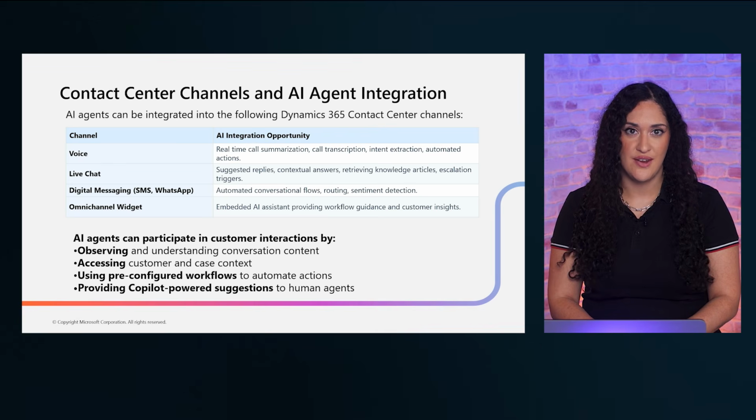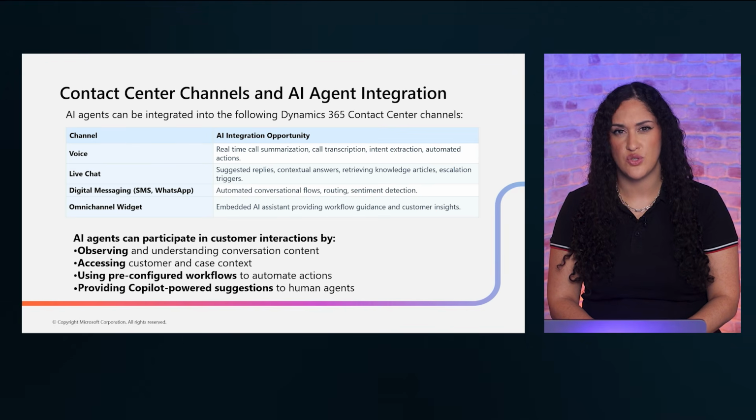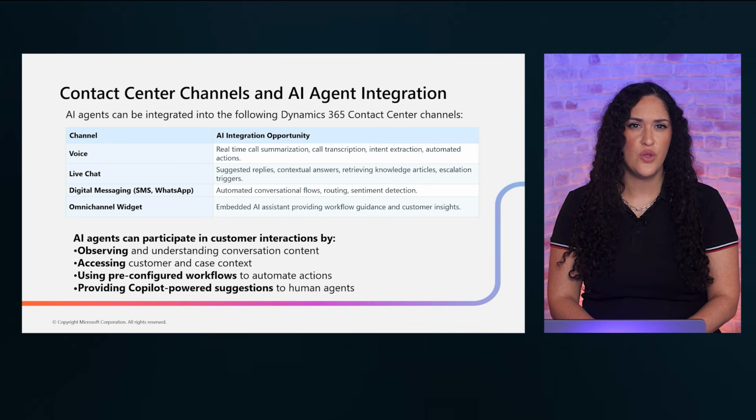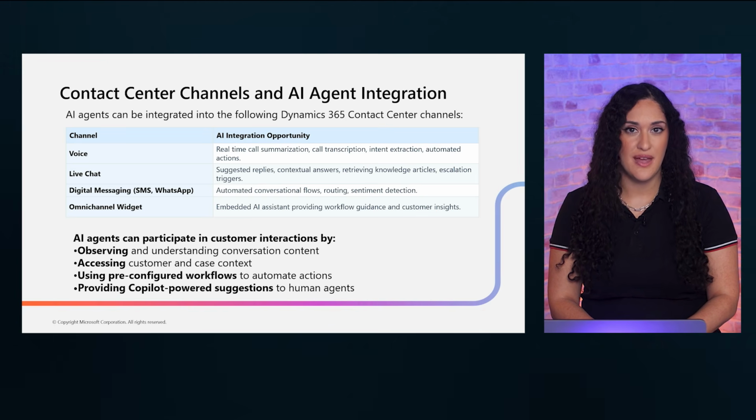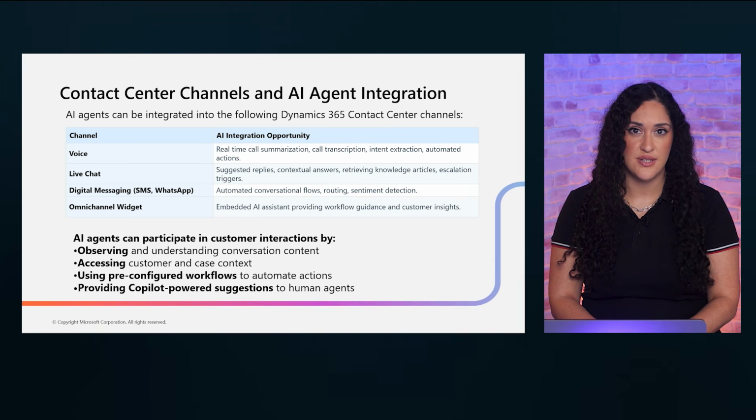Each contact center channel has specific AI capabilities. For voice, AI provides call summarization and real-time transcription, so agents can focus on the conversation rather than taking notes. Live chat benefits from suggested replies and knowledge article recommendations that speed up response times.